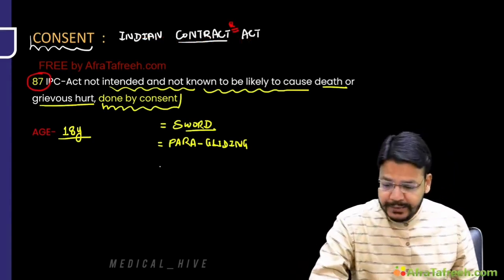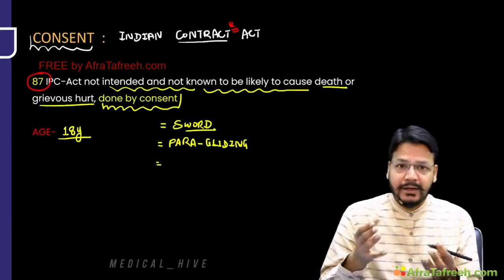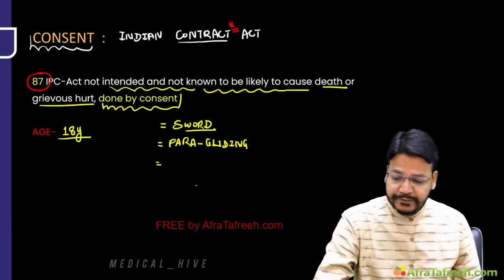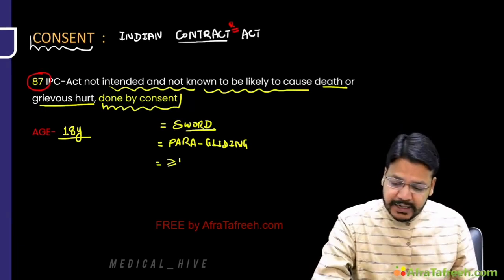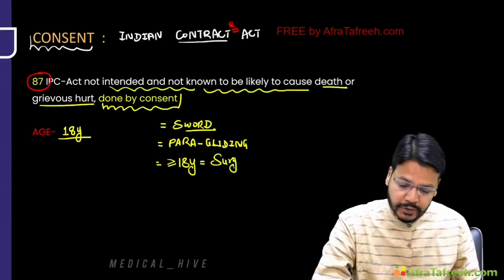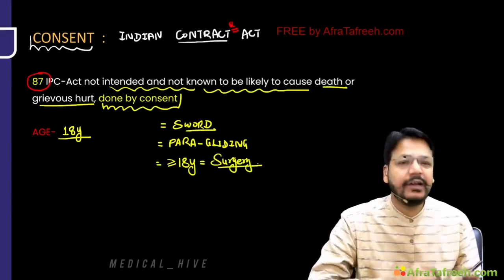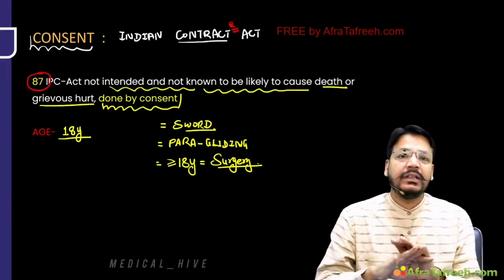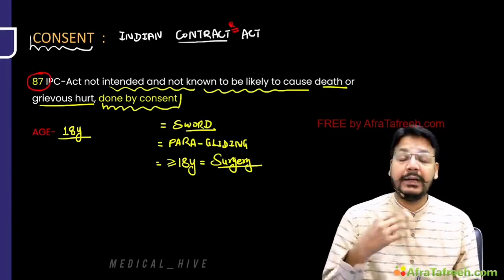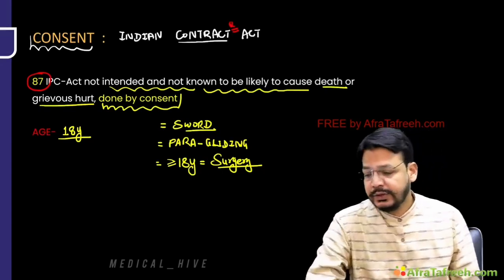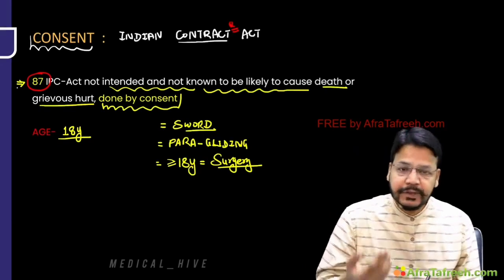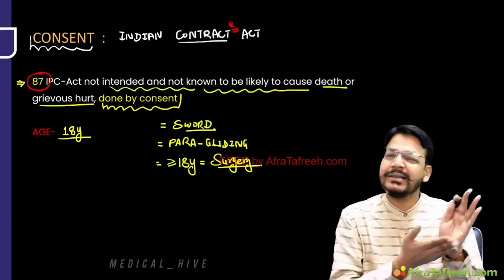Very simple. It means, sir, one interpretation I can take is from medicine or surgery. After 18 years of age, yes, my dear friend, you can give consent for surgery. That is one interpretation we can take, because there is no intention to produce grievous hurt, and no intention to produce death. So this is 87 IPC, and you can give express consent and implied consent. We'll discuss that in the consent part.